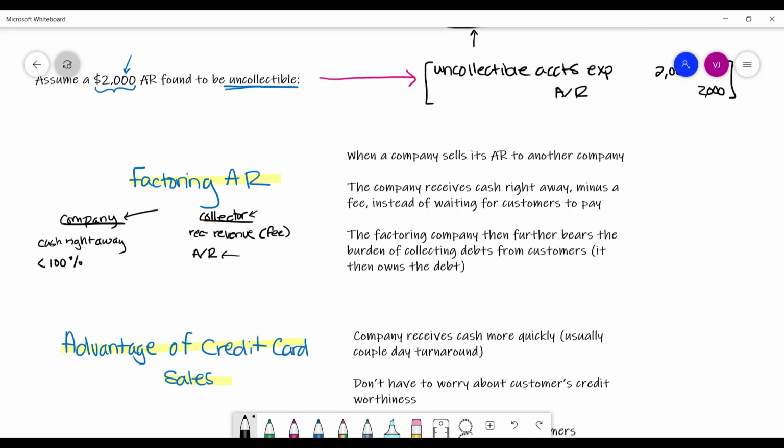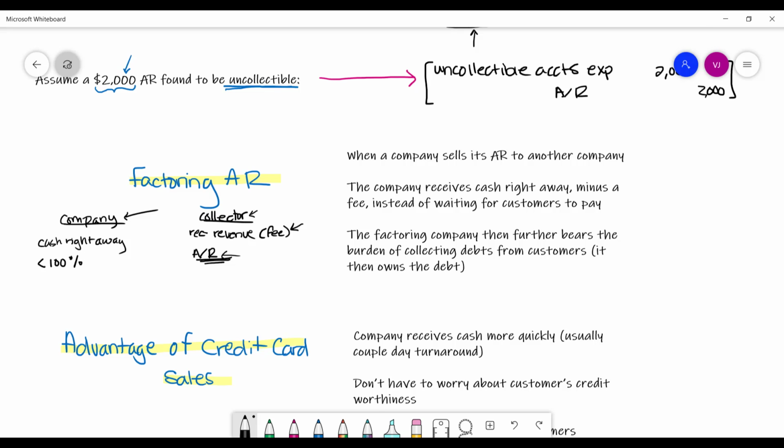So the company receives less than 100% of the total receivables. But the nice part about that is, although it's less than 100%, at least it's cash right away in the bank account, and the collector benefits because they collect a fee on top of the accounts receivable that will come in when customers actually end up paying. So that's the benefit of a company actually factoring its accounts receivable.